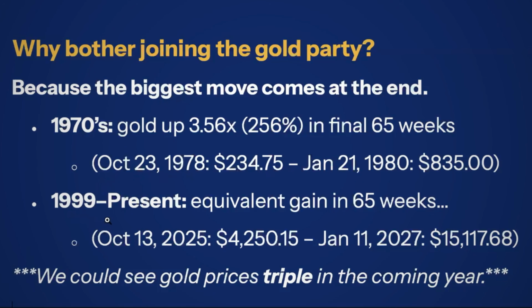So again, let's look at the equivalent in the current bull market, 1999 to present. In 65 weeks, what would that look like? Well, we go back to October's price when it closed that week at 4250 and we multiply it by 3.5x and we get January of 2027 about $15,000 an ounce. So according to these numbers, we could see gold prices triple in the coming year. Not too shabby. So no guarantees, obviously, but just taking the old numbers and applying them to the current bull market to see what we get.